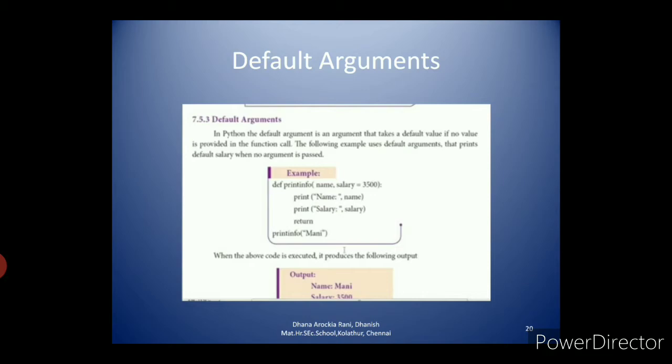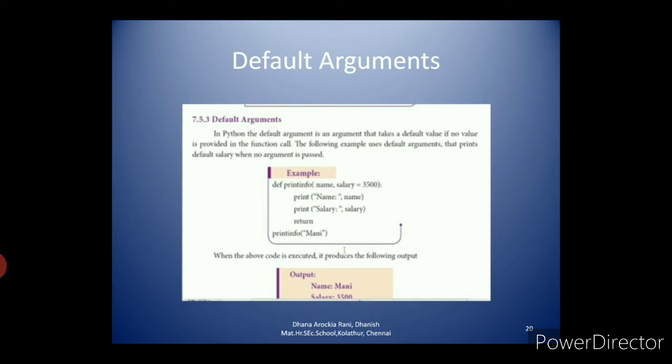So where do you have to define the default value? In the parameter list. Along with the parameter, you have to give the default value. The following example uses default arguments and prints the default salary when no argument is passed. Here you see the example: def print_info(name, salary=3500). def is a keyword, print_info is the function name, name is parameter 1, and salary is parameter 2. Here they are assigning the default value to salary. Then print name, then print salary, return.